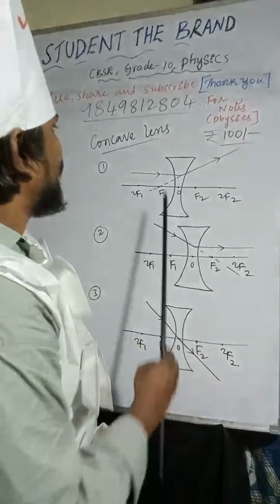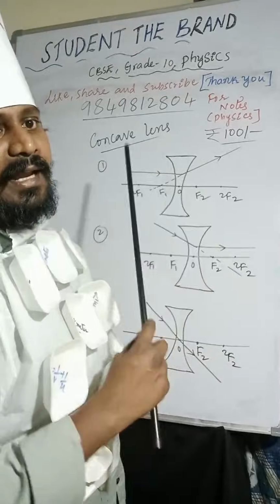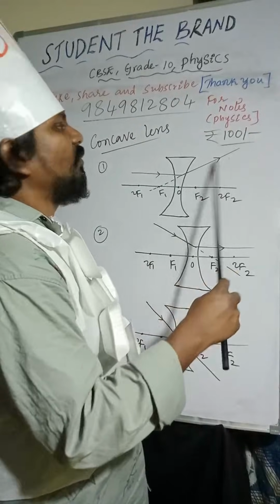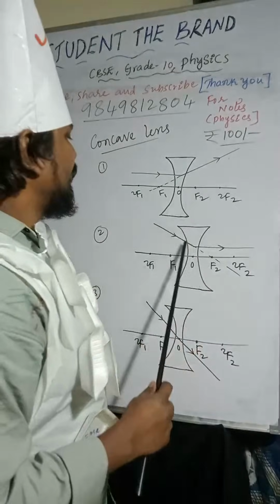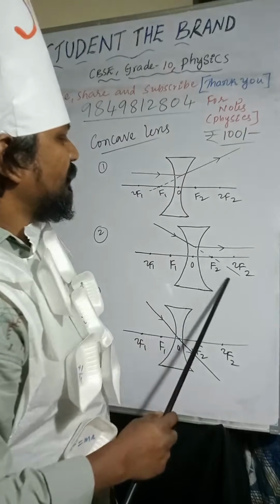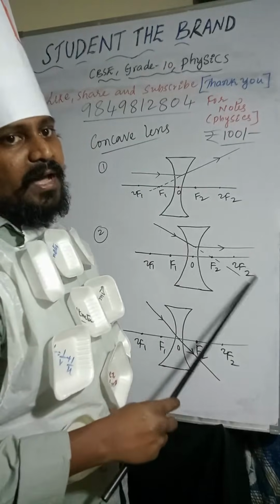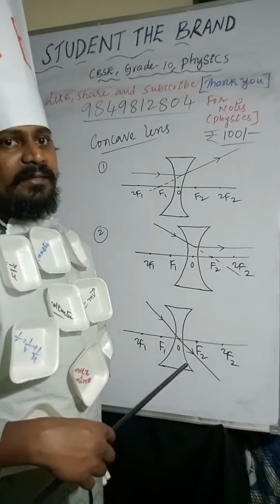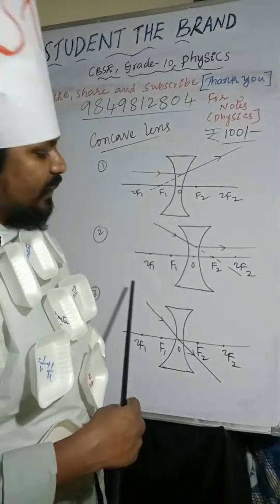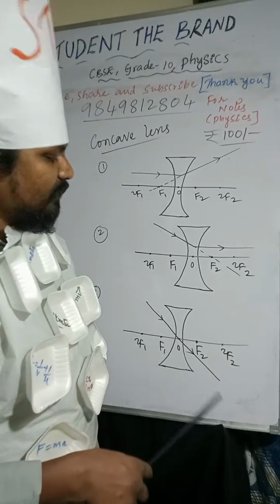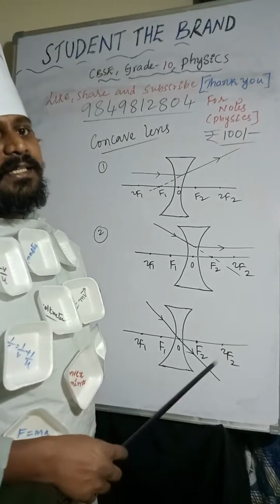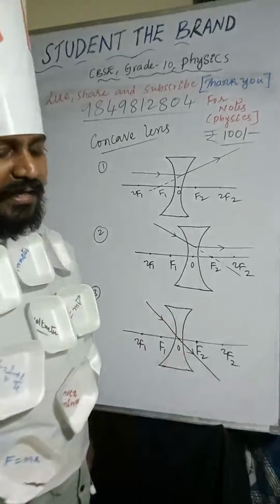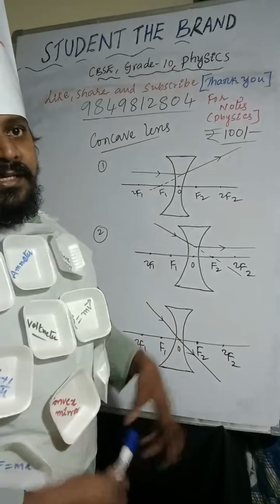Once again, you can observe here in the concave lens, the light ray is coming from infinity and after refraction it moves away from the principal axis. Here the light ray passing through focus becomes parallel to the principal axis after refraction and moves towards infinity. And here the light ray passing through optic center has no deviation. So this is about concave lens, and convex lens is completed.